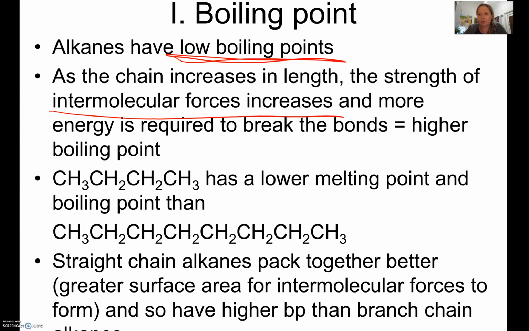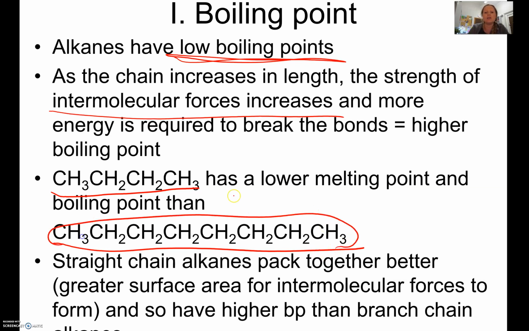There's two things that we can talk about here that you do need to know. This is butane because there are 4 carbons, and this is 1, 2, 3, 4, 5, 6, 7, 8, octane. Now, the larger the chain, the higher the boiling point. That's because the larger the chain, the stronger the intermolecular forces. That's all we need to know for level 2: the larger the chain, the stronger the intermolecular forces, so therefore more energy and therefore a higher boiling point. So you do need to know that.